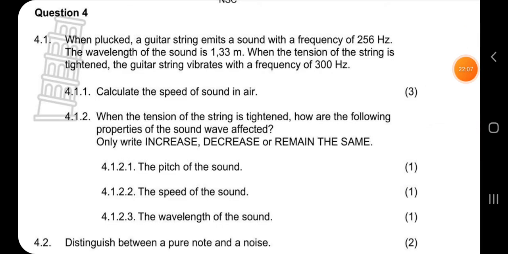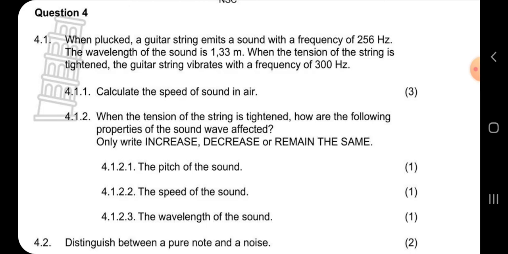Question 4 says, when plucked, a guitar string emits a sound with a frequency of 256 hertz. The wavelength of the sound is 1.33 meters. When the tension of the string is tightened, the guitar string vibrates with a frequency of 300 hertz. Calculate the speed of sound in air. So here, question number 4, we're going to calculate the speed of sound in air.